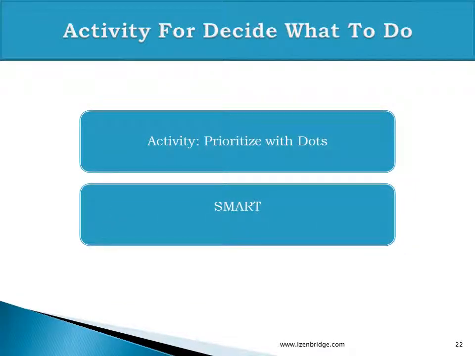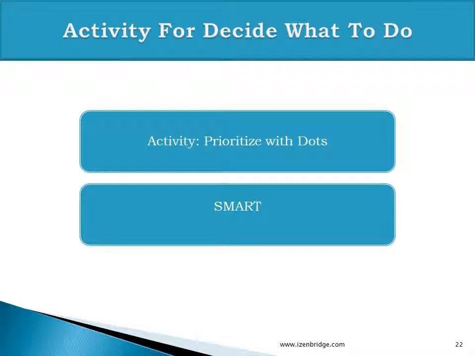Now once we are done with our root cause analysis, we need to decide what to do, and deciding what to do is primarily dealing with prioritization. So we can have a dot based prioritization where we write various actions, various possible steps which we should take, and we let the team give a dot vote on actions, and we pick the items which get the maximum number of votes. So we can do a prioritization with dots.